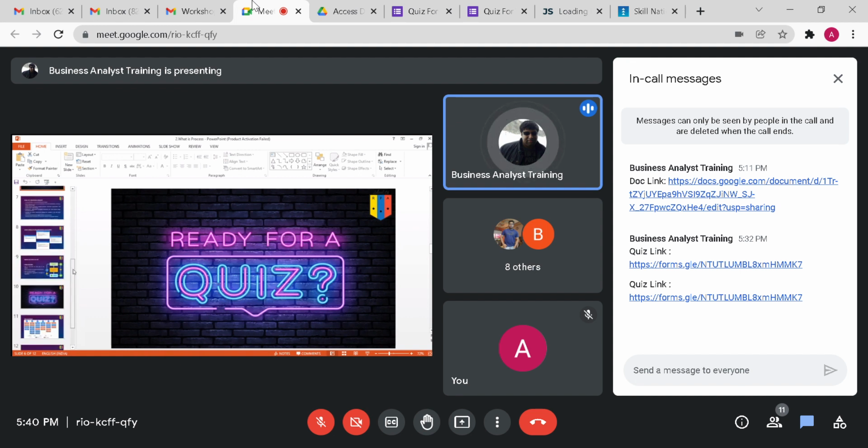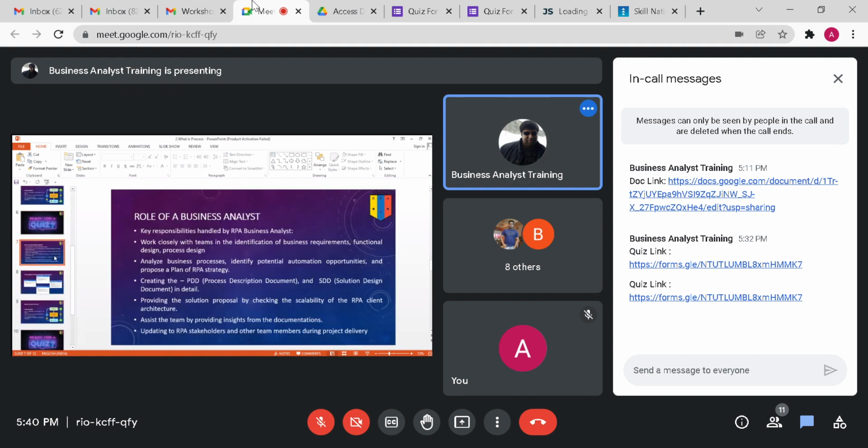So what happens is if you go to any company, the person who analyzes the process is the person we call a business analyst. What are his key responsibilities? If you are interested in this field, it's a lucrative and interesting field, because you get to know how the company works, how everything works together.